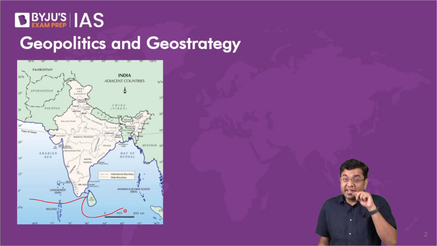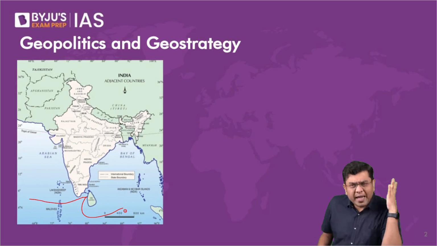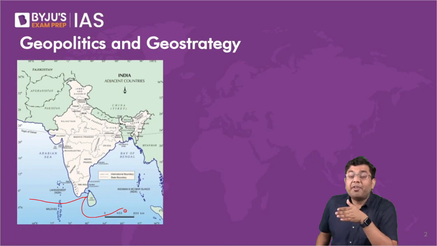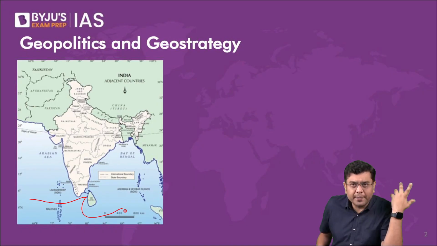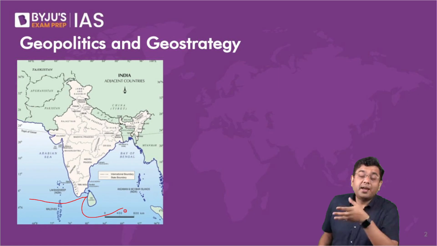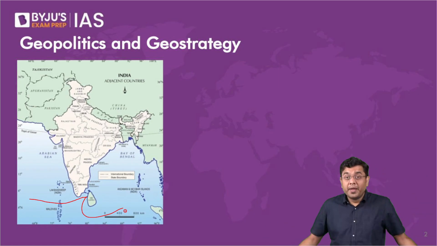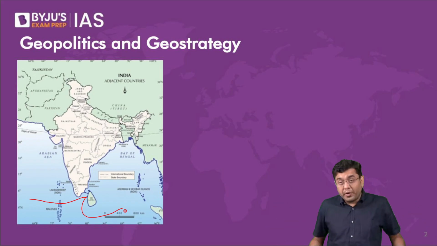Warm waters, in the sense of waters which remain ice free and can be used by merchant ships throughout the year. We have had that for centuries, and we don't have that today. After all, the Bay of Bengal was considered by many historians, they have written it, that the Cholas considered the Bay of Bengal as their own domestic lake. That was the might of the Chola power.